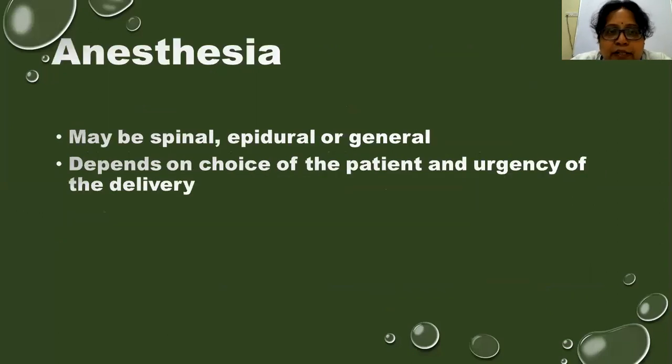So, anesthesia. What type of anesthesia do we prefer in a cesarean section? It can be either spinal, epidural or general. But general is very rare. We usually go for spinal, and sometimes even epidural can be given. Depending on the choice which the patient gives, what type of anesthesia she wants, and the urgency with which we have to deliver the baby, these conditions predetermine what type of anesthesia we have to give.